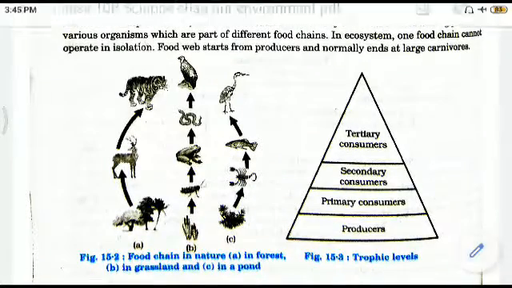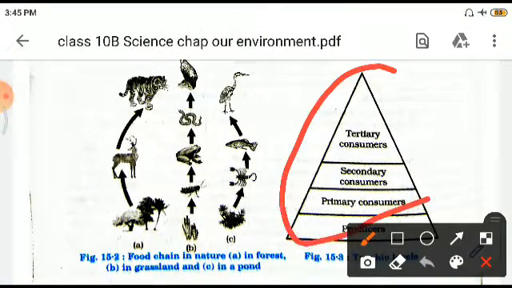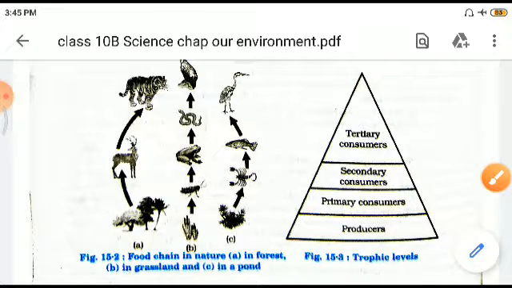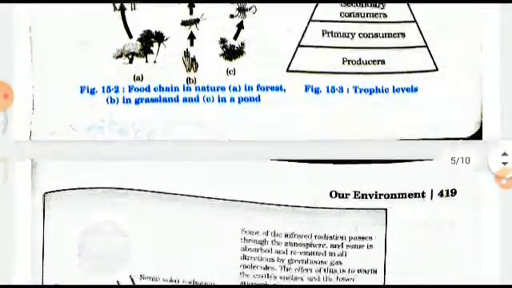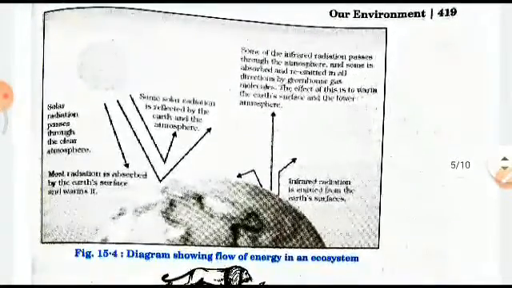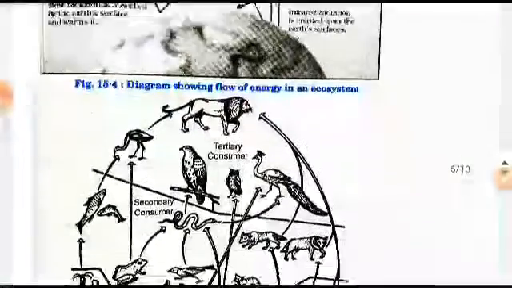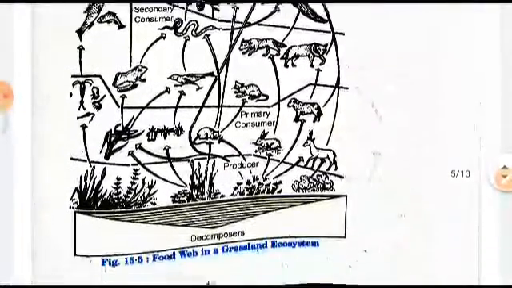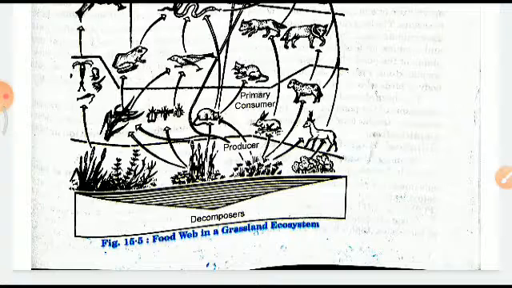See this block here, which clearly says that at the bottom we have the producers, where the energy is maximum. Then we have primary consumers with a little less energy. Then secondary consumers, and ultimately the tertiary consumer, where the energy transferred is least. So this is the labeled diagram of the food web.